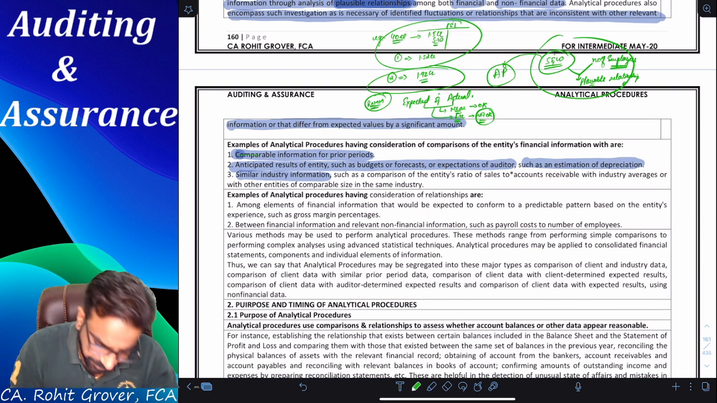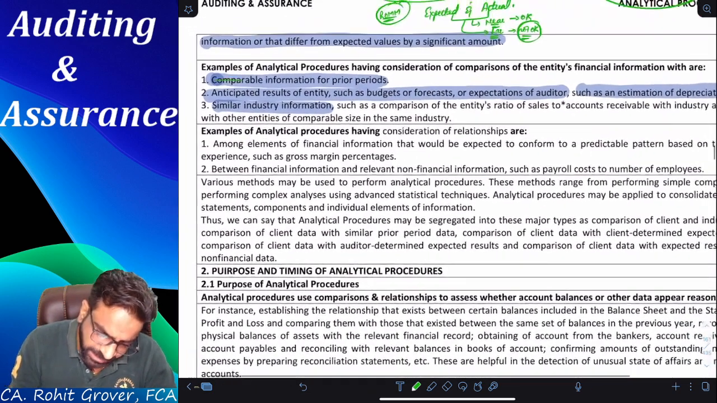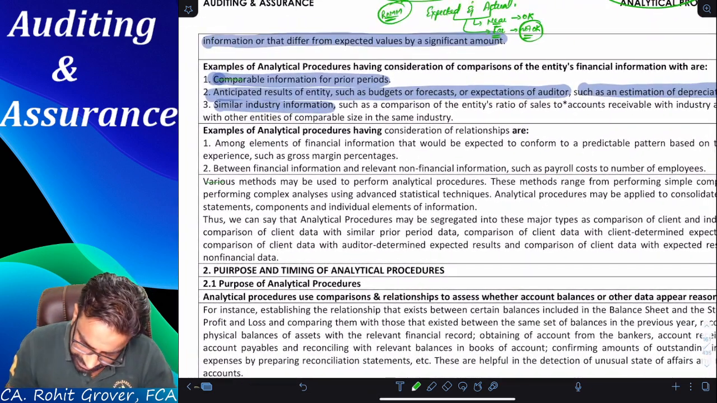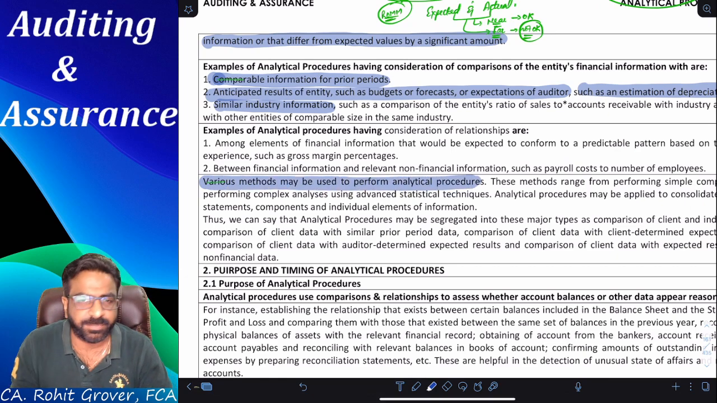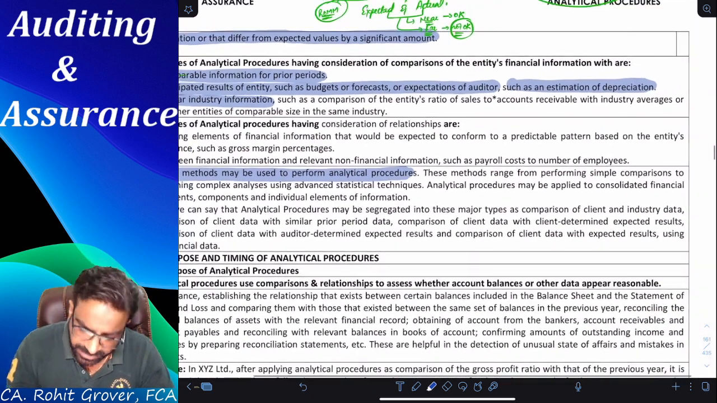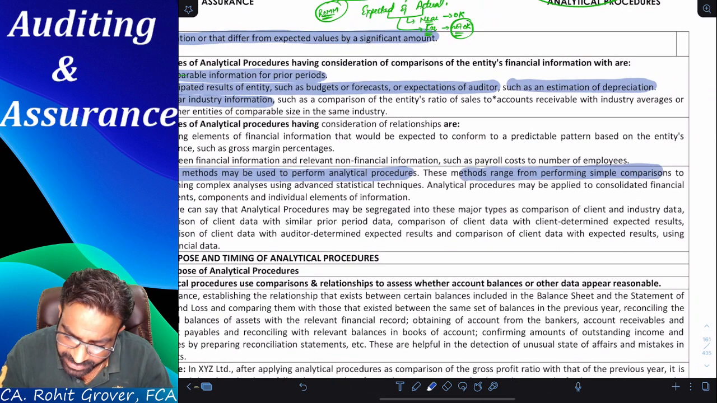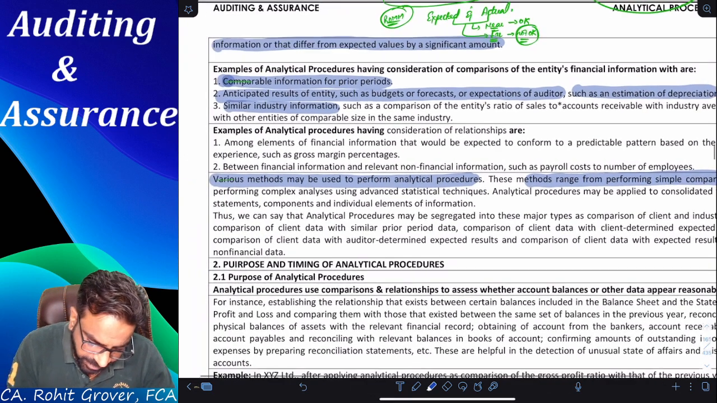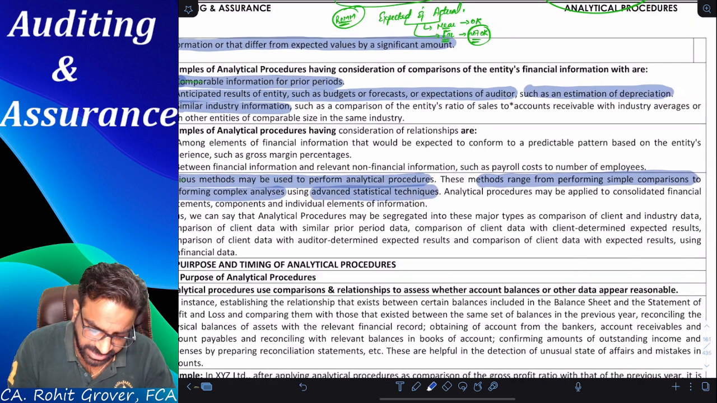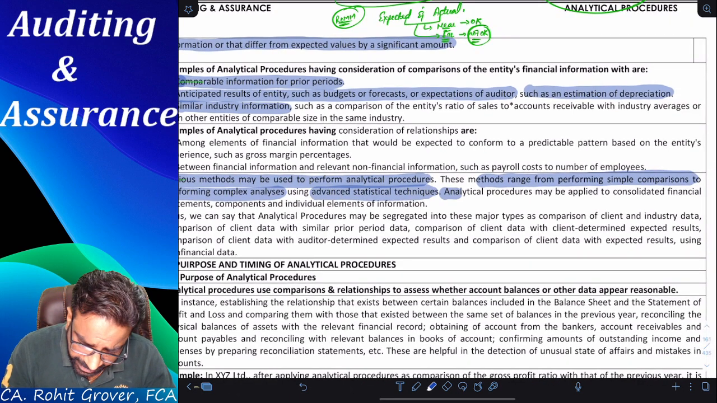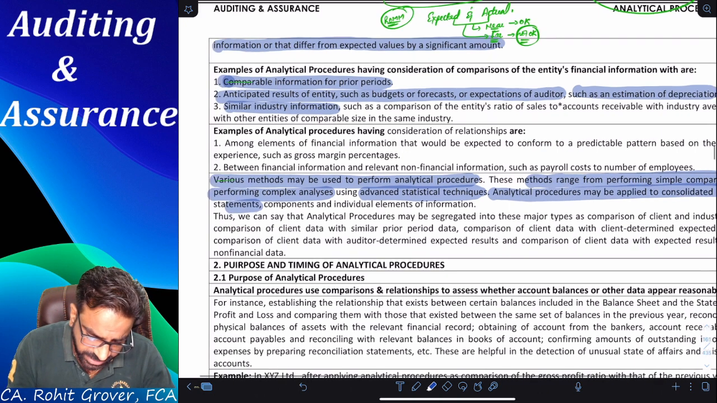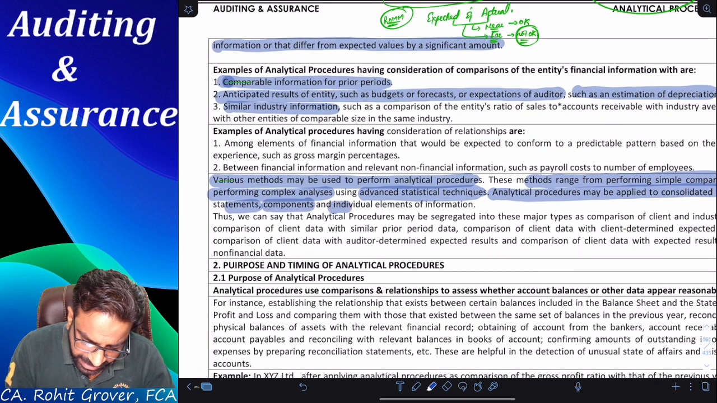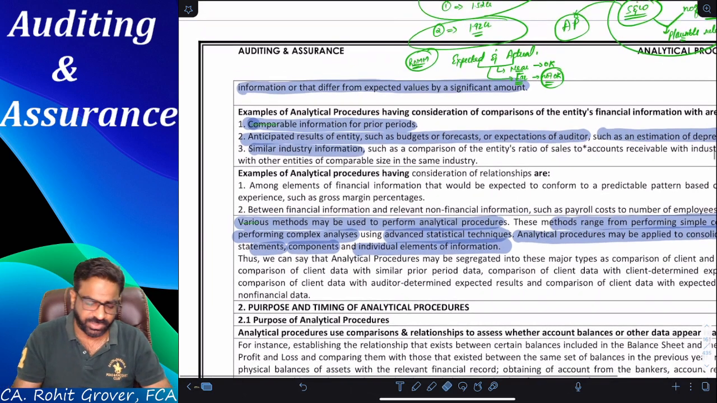Clear? Now, various methods may be used. What they are saying in this point is that various methods may be used to perform analytical procedures. These methods range from performing simple comparison to performing complex analysis using advanced statistical techniques. Analytical procedures may be applied to the consolidated financial statements, components, and individual elements of information also.